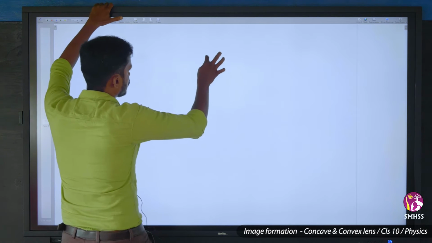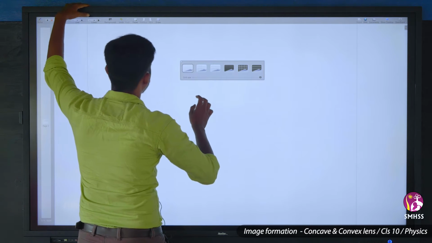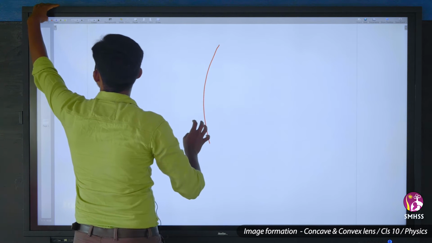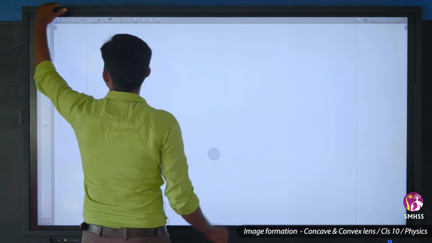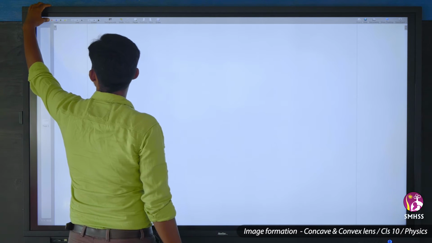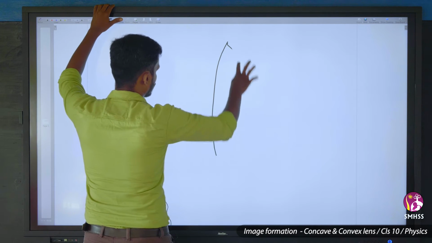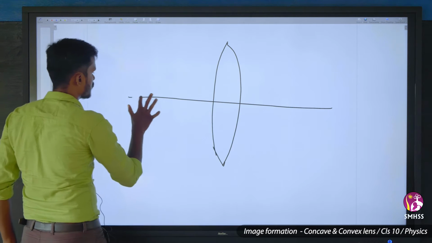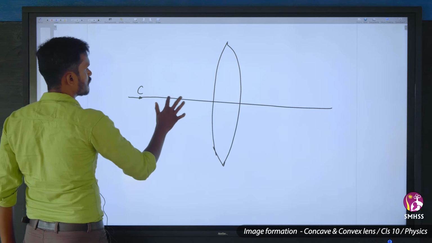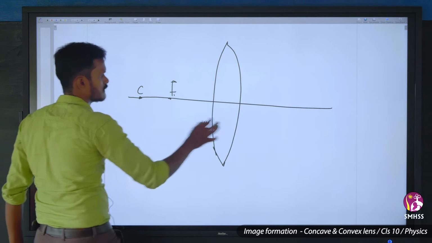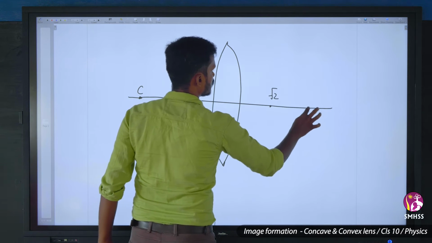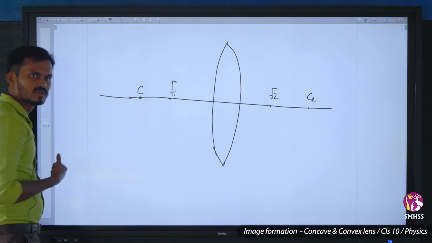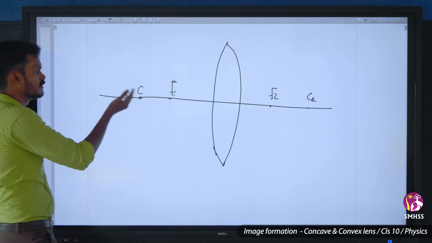You can take this is C, this is F1, this is F2, this is C2. Now I have moved the object from infinity to beyond C.